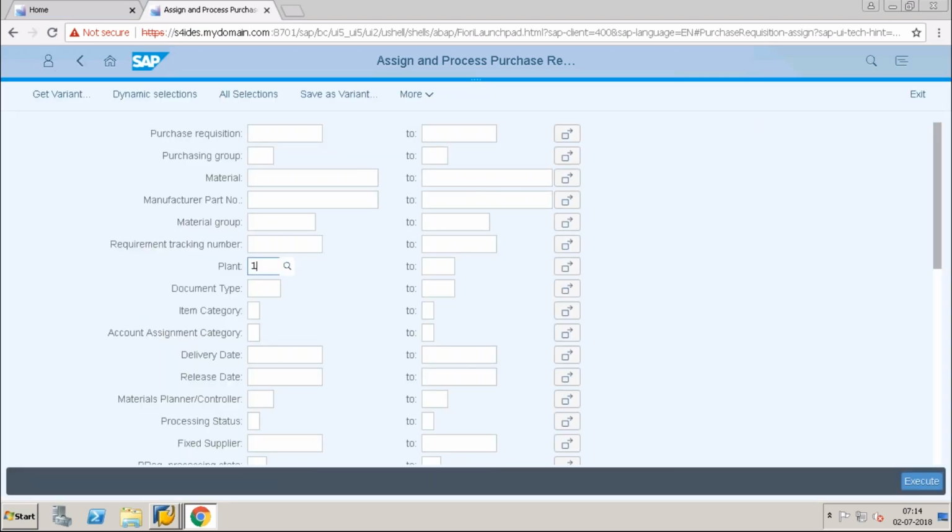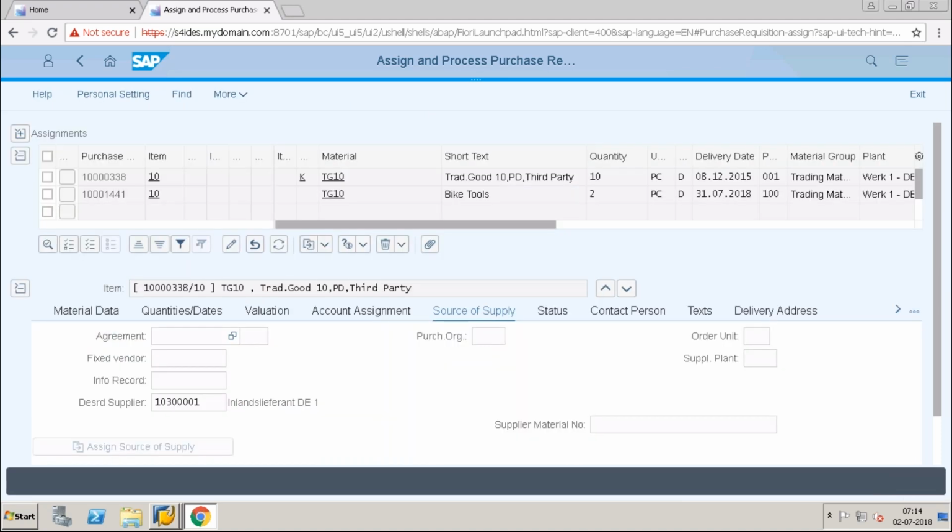I will click on TG10, and this is my plant. Oh, this was already assigned. The purchase order was already assigned.